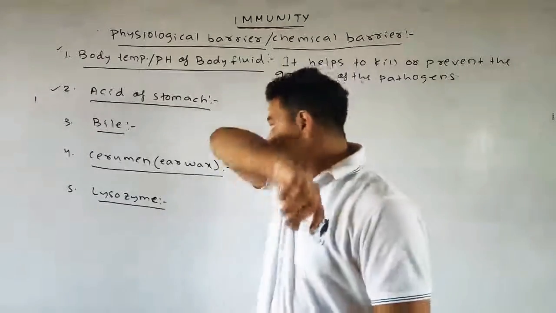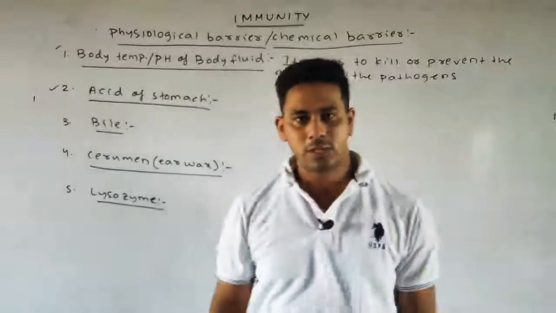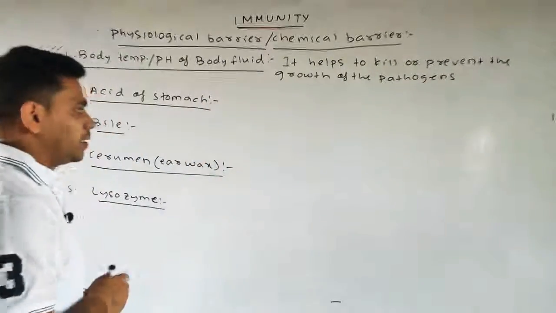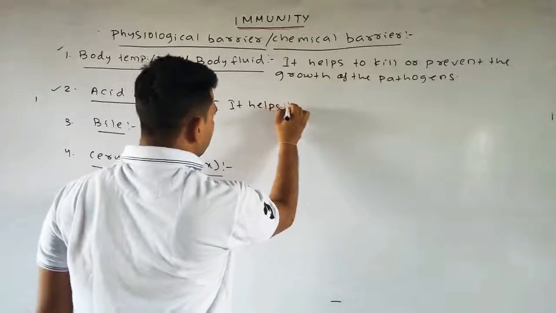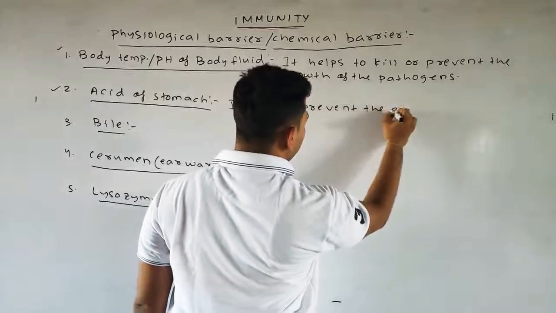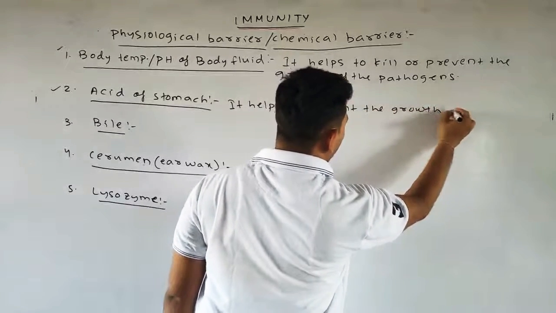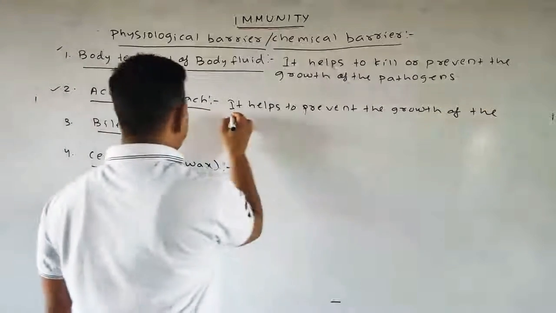So obviously it can kill, or prevent the growth of the pathogens. So in this also, the similar point, it helps to prevent the growth of the pathogens.